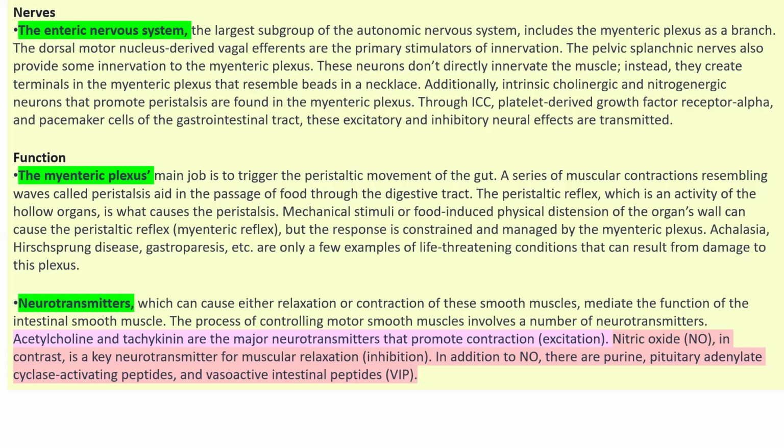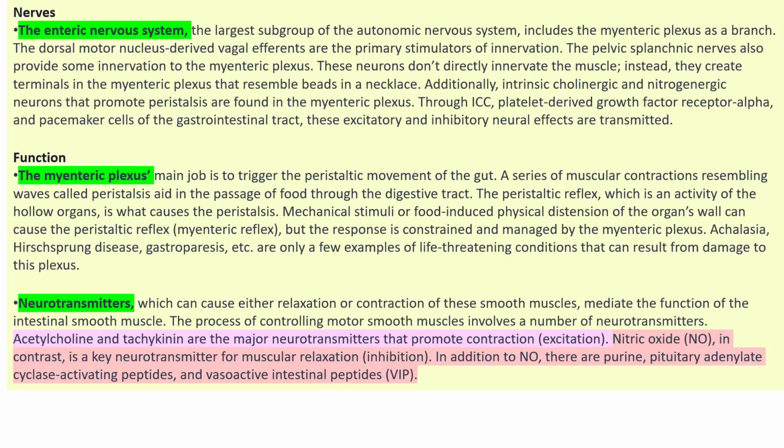They are the major transmitters that promote contraction and excitation, and nitric oxide, in contrast, is a neurotransmitter for muscle relaxation, inhibition. In addition to nitric oxide, there are purine, pituitary adenylate cyclase activating peptide, and vasoactive intestinal peptide.